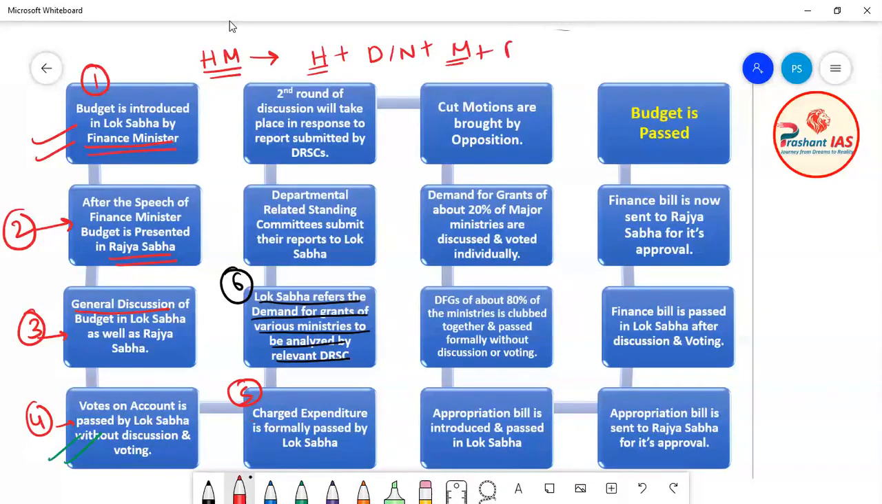Now the health ministry needs money for all this. The health ministry needs money for the construction of hospitals. It needs money for giving salary to doctors and nurses. It needs money for buying medicine, medical equipments and all other things.